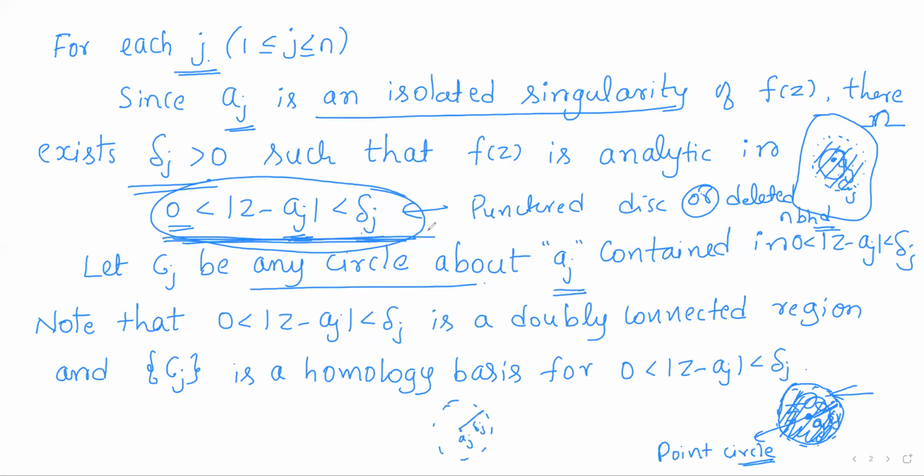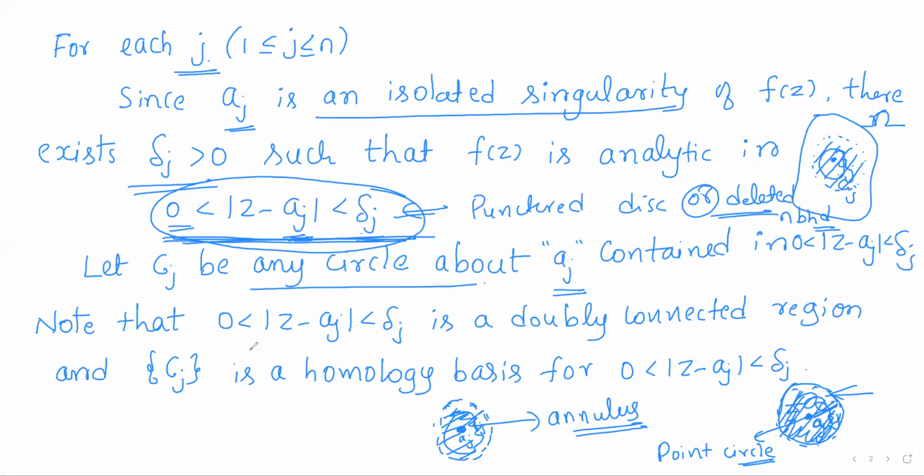So a deleted neighborhood means we are collecting all the points of this neighborhood except the center. The center can be considered as a point circle, a circle with radius 0. Collecting points between two concentric circles is nothing but an annulus. So any deleted neighborhood is an annulus, and we have seen that any annulus is a doubly connected region, that is, a multiply connected region with connectivity 2.